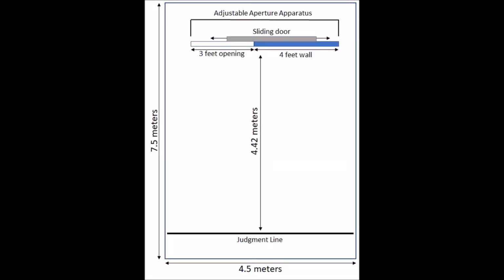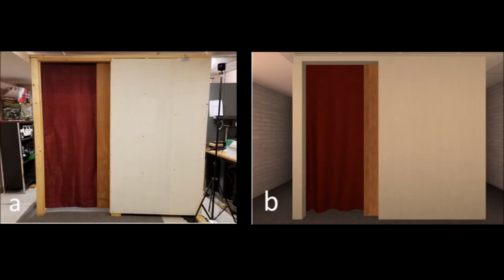The real-world setup consisted of a room with an adjustable aperture at one end and a judgment line at the other end. The judgment line was 4.42 meters away from the aperture. The participants were asked to make perceptual judgments about whether or not they could pass through varying widths of this aperture without rotating their shoulders. The virtual reality condition consisted of a to-scale virtual replica of the room and was viewed through an HMD.